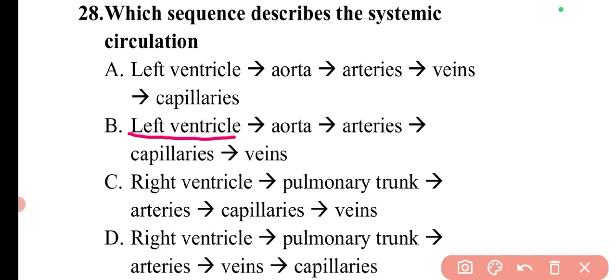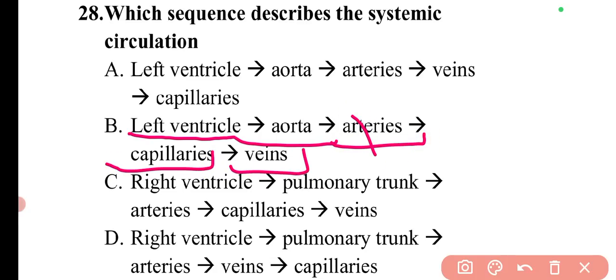First it will come to the left ventricle, then it will go to the aorta, then to the arteries, then to the capillaries, and at last to the veins. So here option B will be the correct answer for this question.